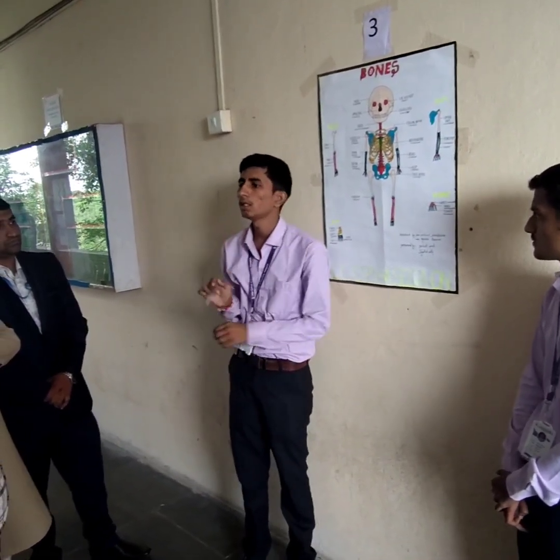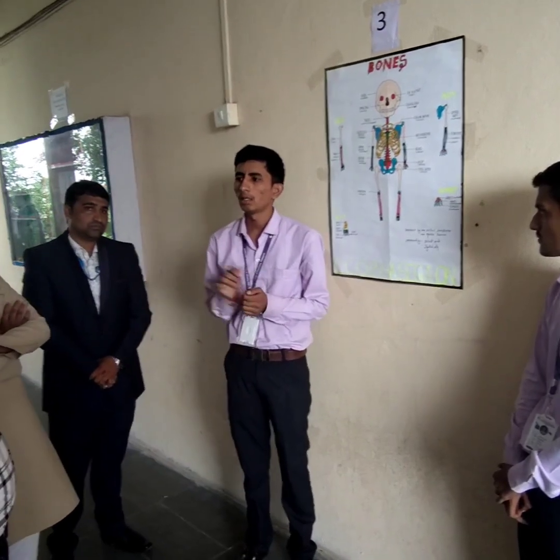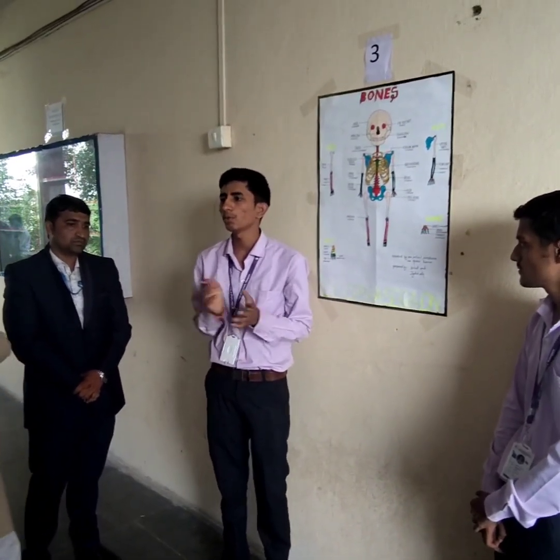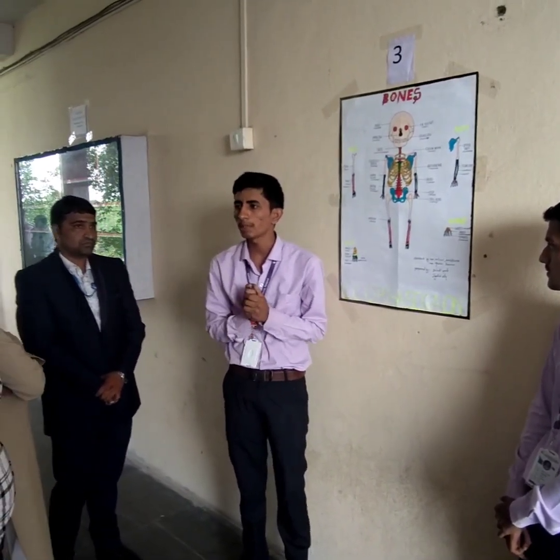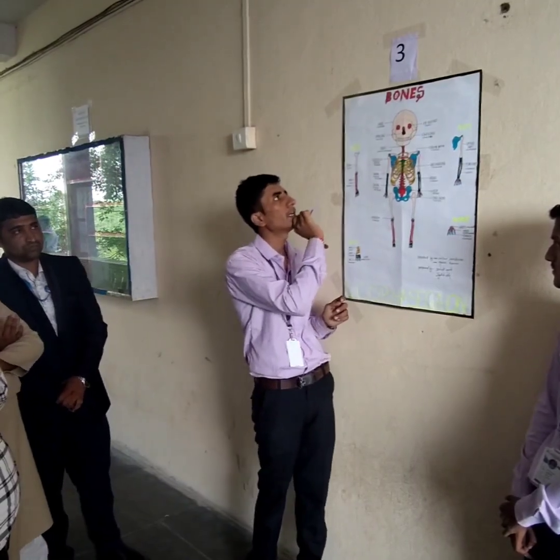In children, 300 bones are present, and later they merge together to form the adult skeleton. In the axial skeleton, 80 bones are present.